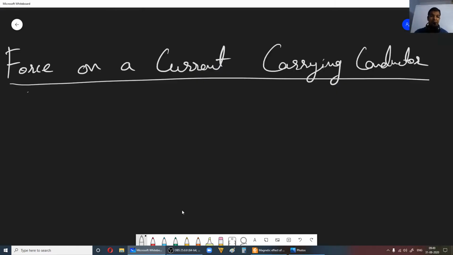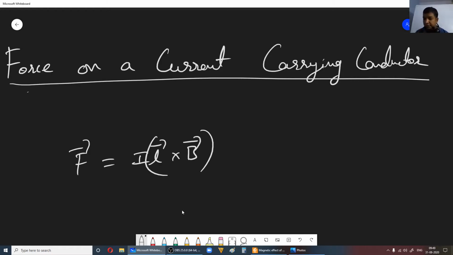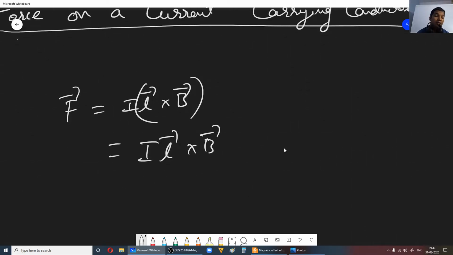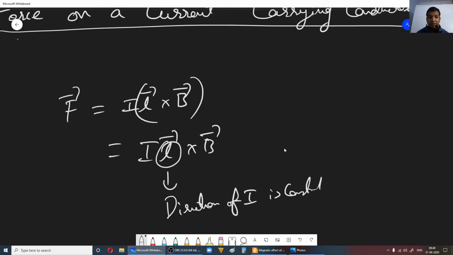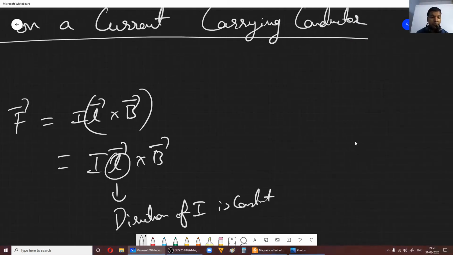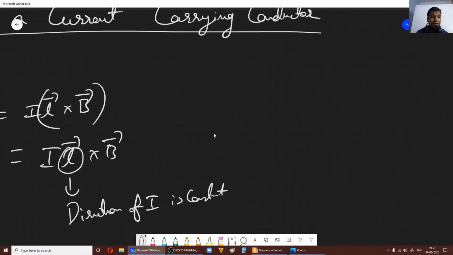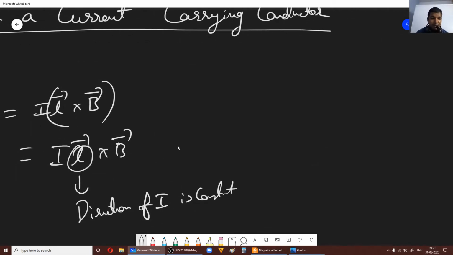Let's see problems based on force on a current carrying conductor. Let us do a quick recap. Force on a current carrying conductor is given by I L cross B. Here, L is the length of the conductor for which the direction of I remains constant, or will not change. Remember this. The direction of IL will be in the direction of the current.